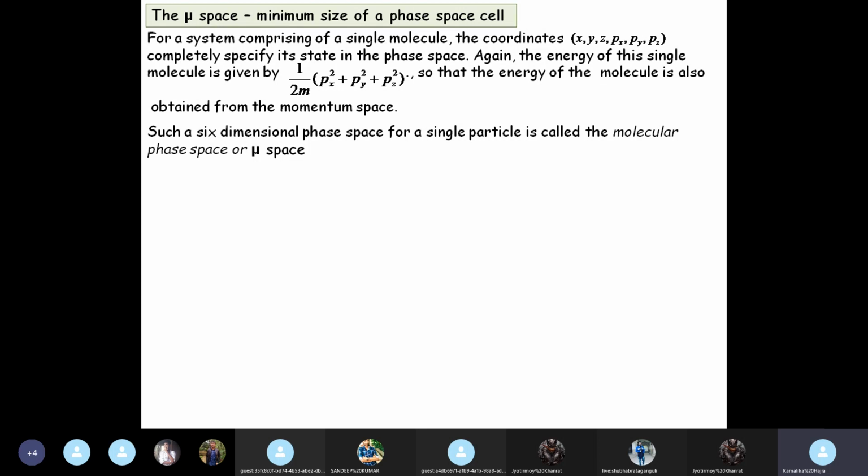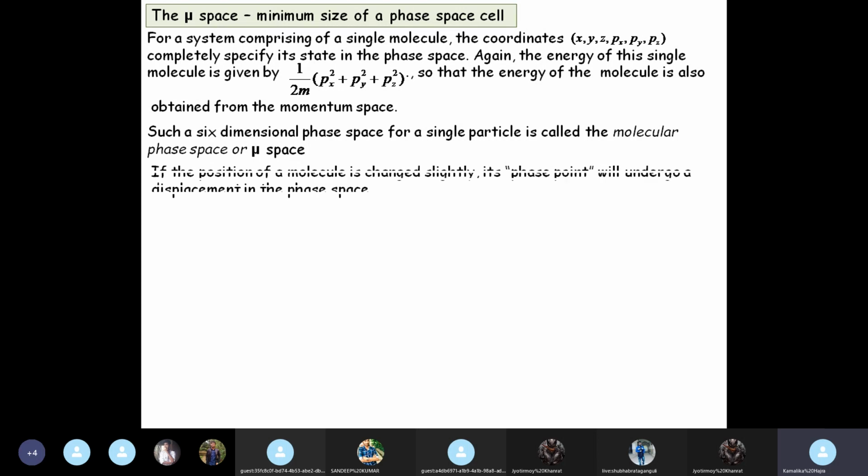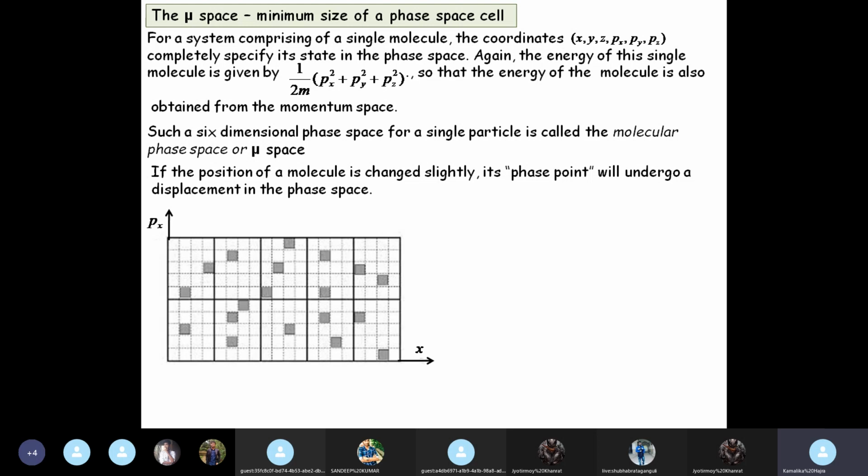If the position of the molecule is changed slightly, then the phase point will undergo a displacement in the phase space. So suppose this is our phase space for a particular molecule.